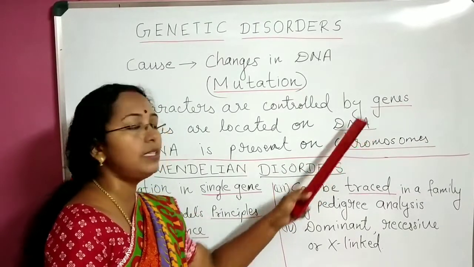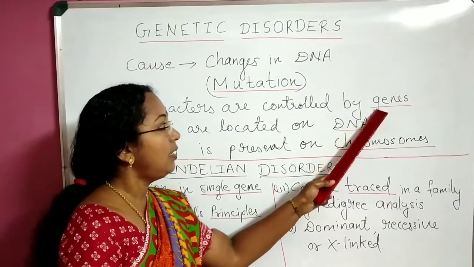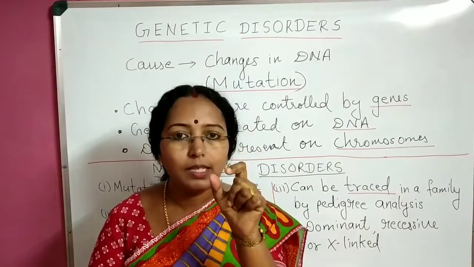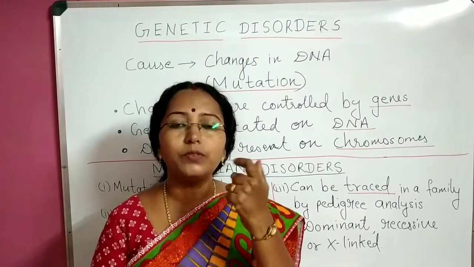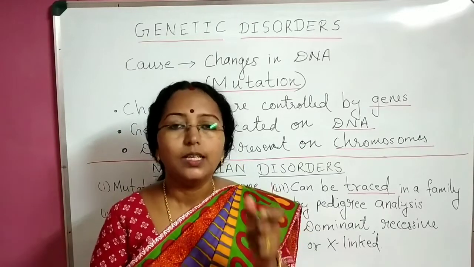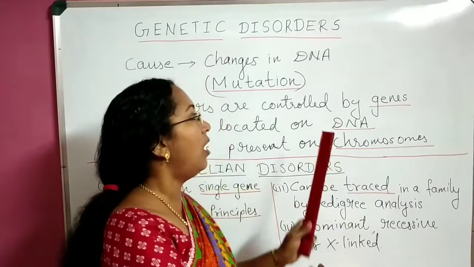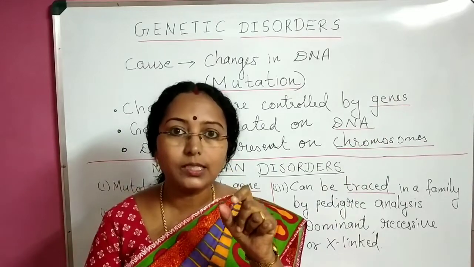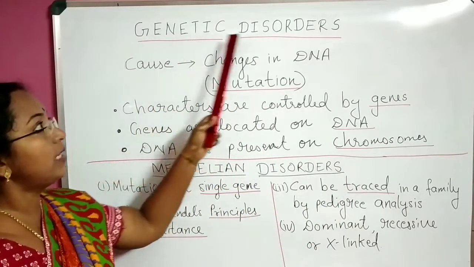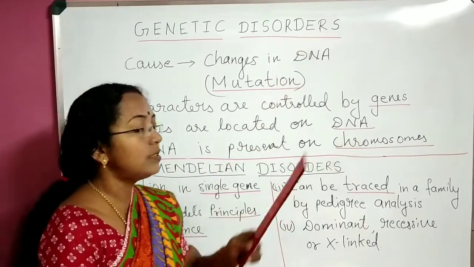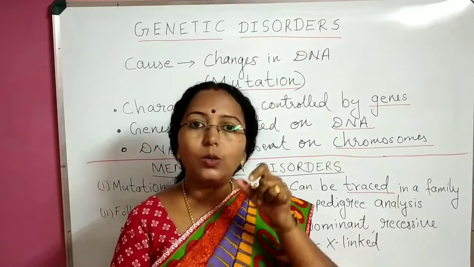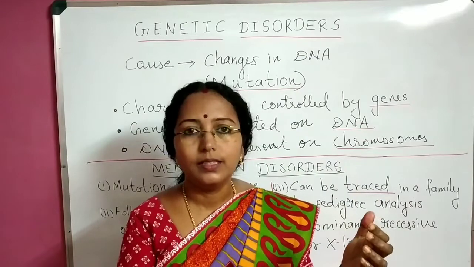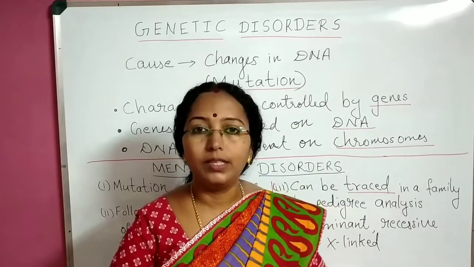What is the difference between genes and DNA here? In the whole set of DNA, deoxyribonucleic acid, there are certain regions which will produce a protein, or which will express themselves, which are functional. Those regions of DNA which are functional are called genes. So if these functional units get changed, that will be reflected in our character, and that will lead to a genetic disorder. But if those regions of DNA which do not code for anything get altered, it may or may not be reflected in our character. So the genetic disorder will not be evident.